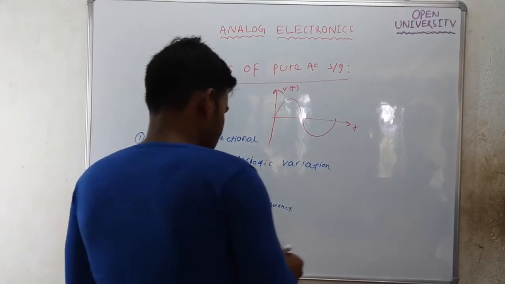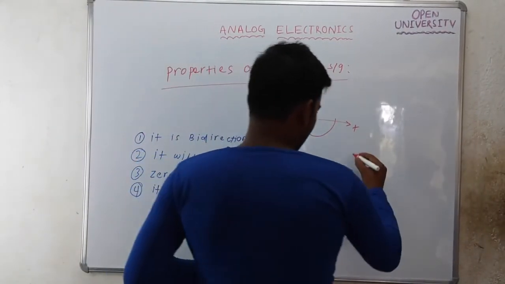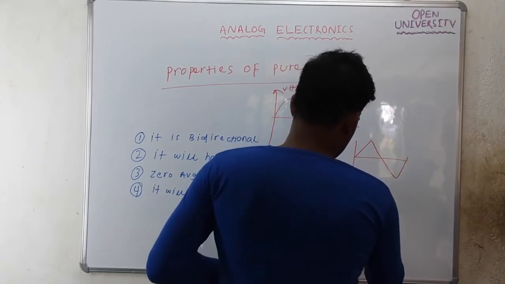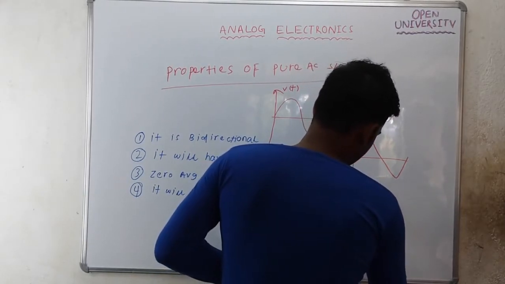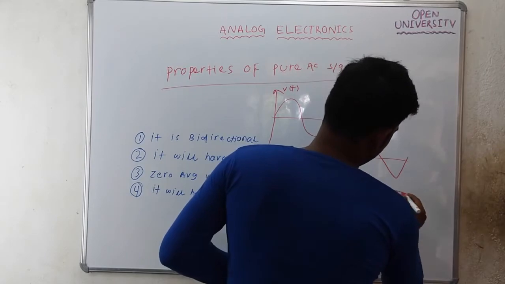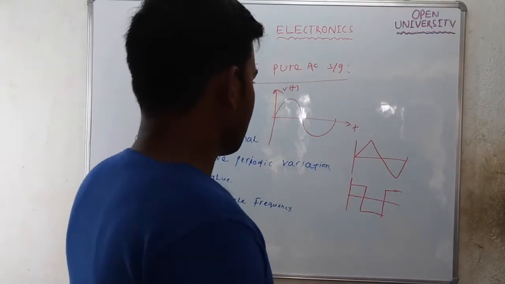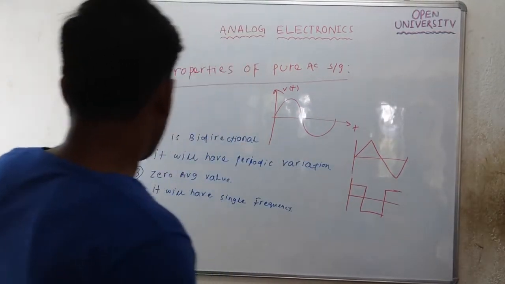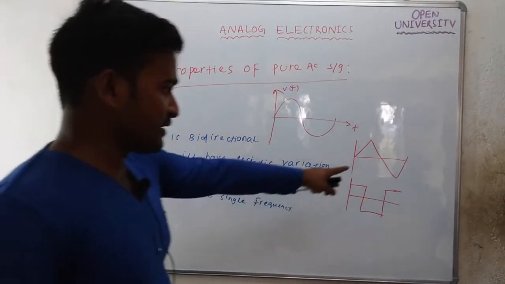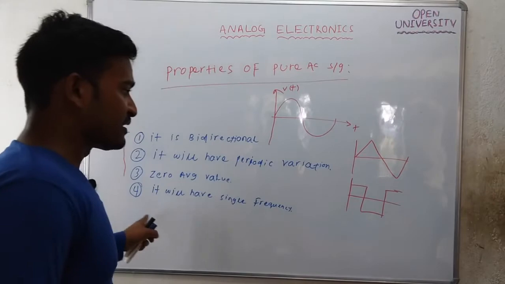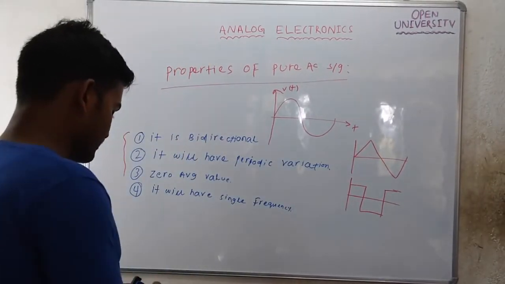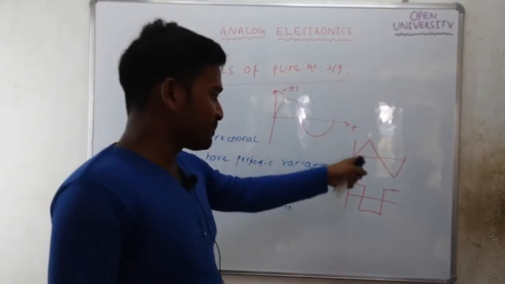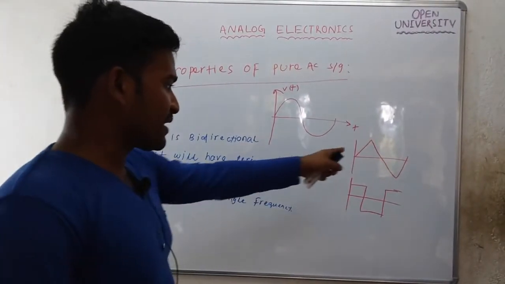If you see other AC signals like a triangular wave or a square wave, such signals are also AC signals, and the first three properties are present in these signals also, but the last property is not present. These two signals are bidirectional, they vary periodically with time, and their average value is 0.